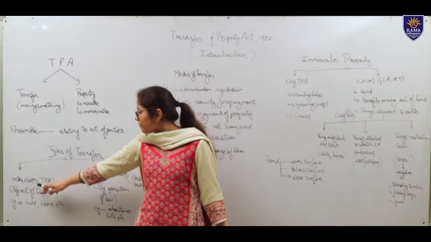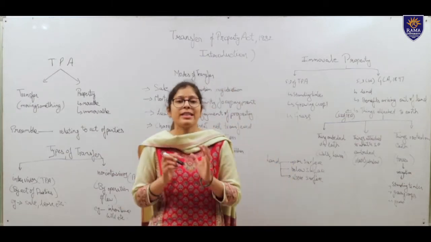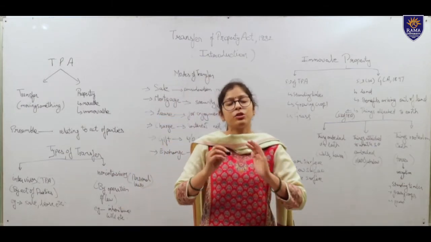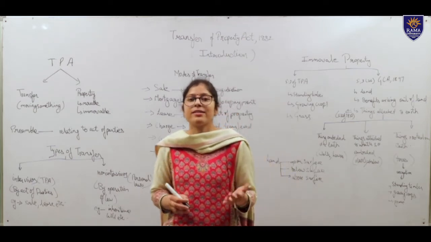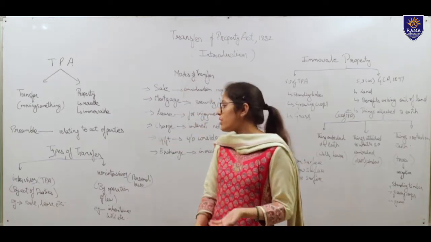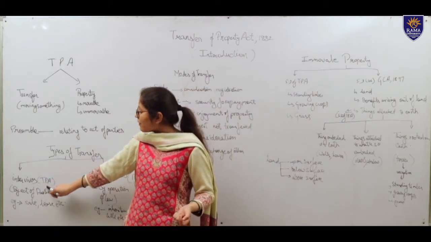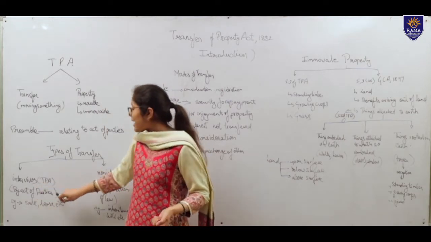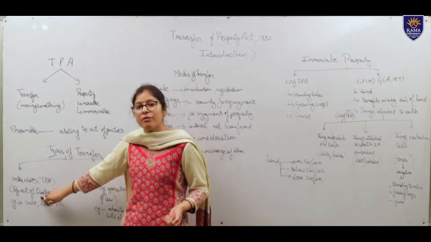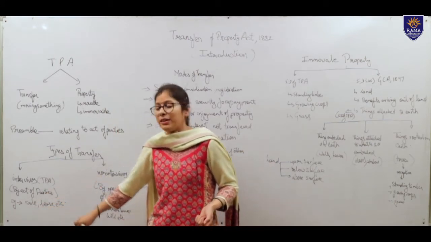By inter vivos, it means by Act of Parties, and in inter vivos, it is required that both the parties should be living at the time of transfer. By both the parties, we mean the transferor as well as the transferee. So, it is called transfer by Act of Parties. An example of it could be sale, lease, mortgage, etc.